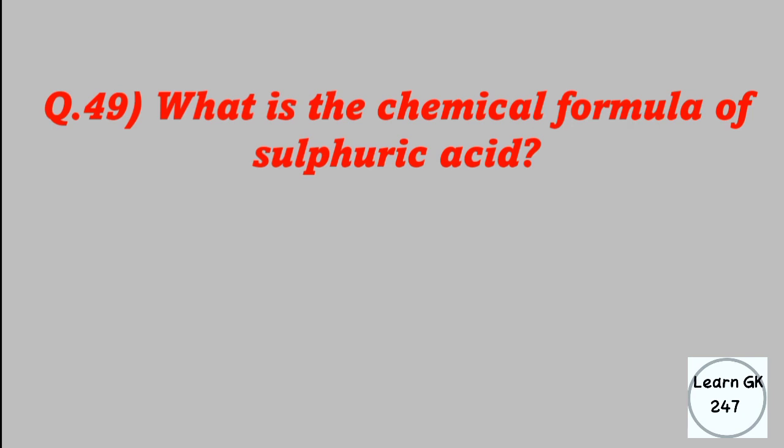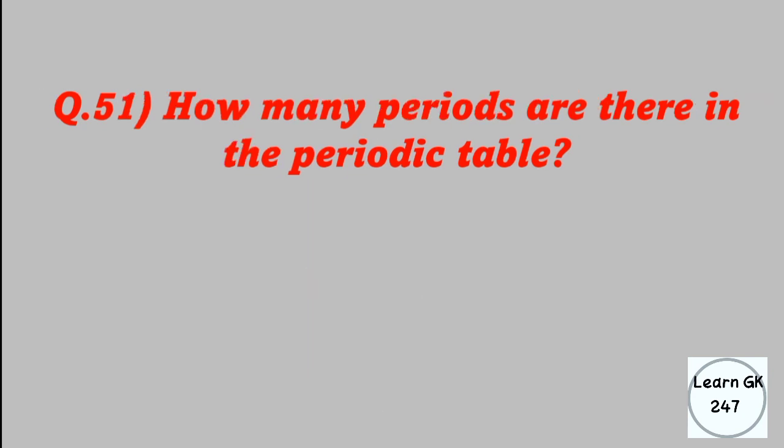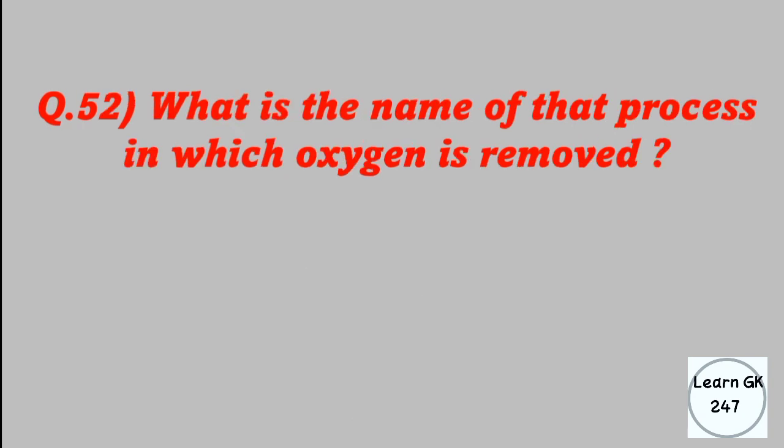What is the chemical formula of sulfuric acid? Answer: H2SO4. How many groups are there in the periodic table? Answer: 18. How many periods are there in the periodic table? Answer: 7. What is the name of the process in which oxygen is removed? Answer: reduction.